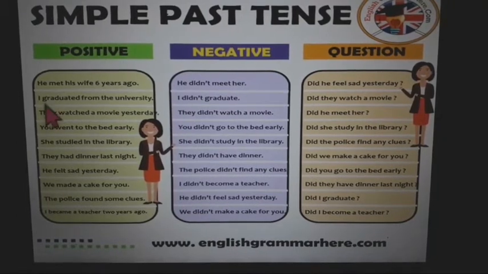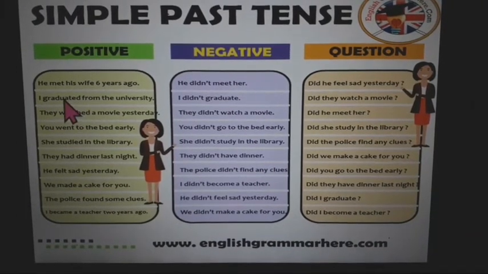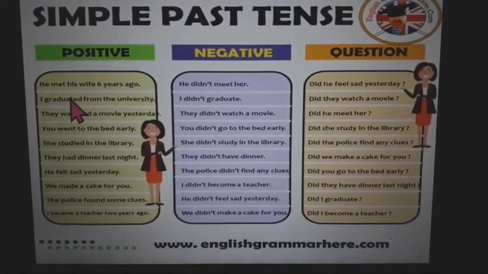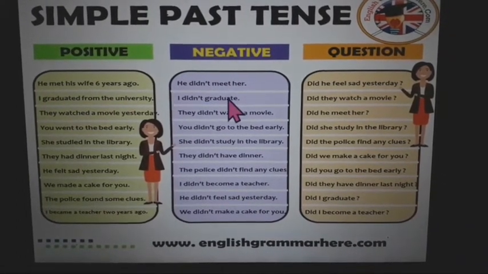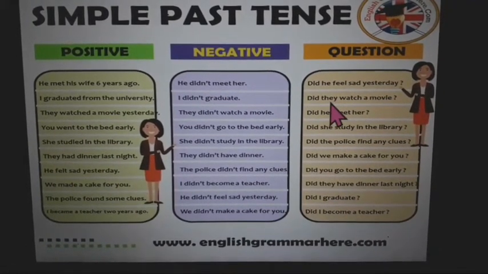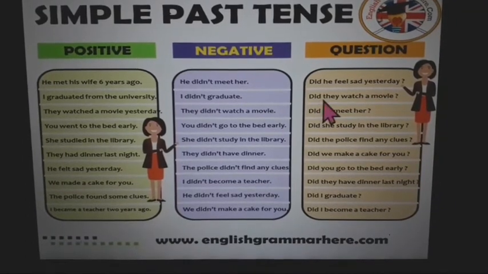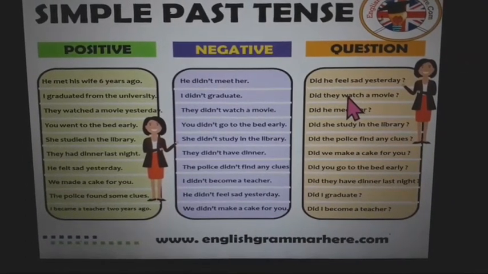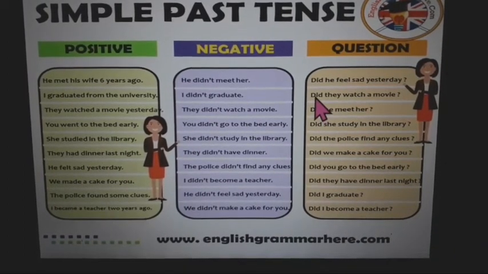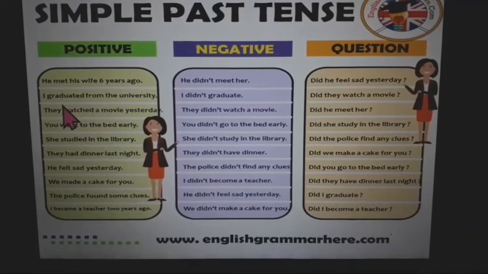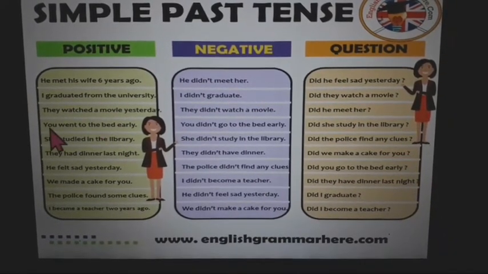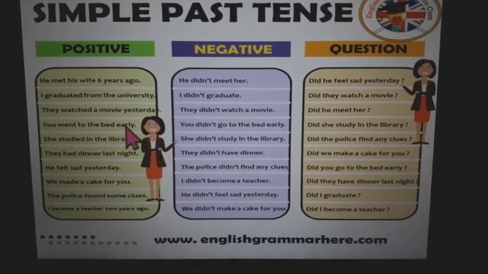Okay. I graduated. So graduate is your main word. When it will be in simple past tense, it will be graduated. Graduate negative, didn't, because did is used here. And did they watch a movie? Did, and the major verb is watch, but it will not be watched, it will be watch because did is already used in your sentence. Okay. They watched a movie yesterday. Watched. You went to the bed early.